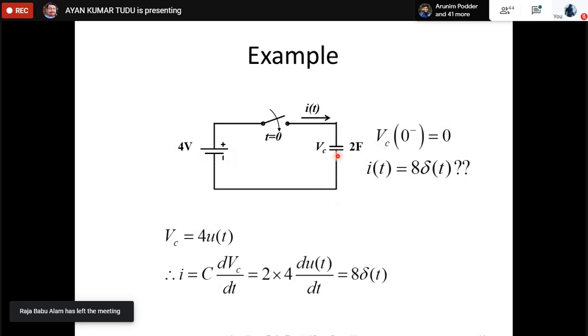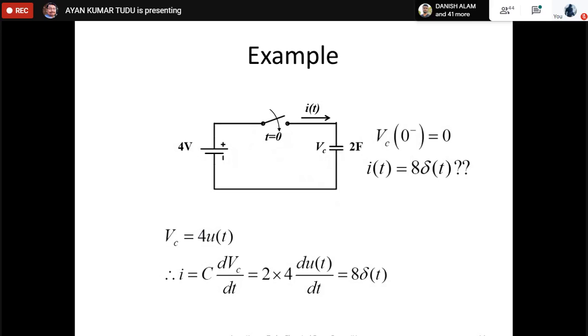Okay, so what do you mean by that? 8 coulombs of charge dumped on the capacitor in no time means that the current must be infinite.